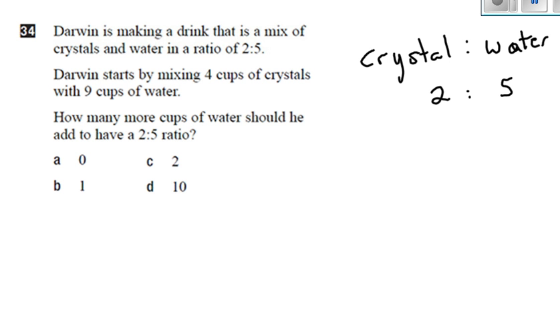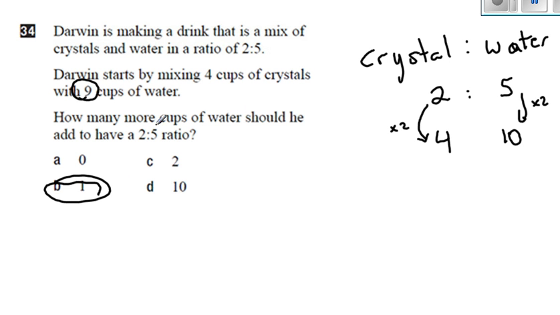Darwin starts by mixing 4 cups of crystals and 9 cups of water. How many more cups of water should he add to have a 2 to 5 ratio? So if he added 4 cups of crystals, he should have added 10 cups of water because the multiply factor would be times 2. So 4 cups of crystal requires 10 cups of water, but Darwin's only got 9 cups of water, so he needs 1 more cup to get the right ratio.